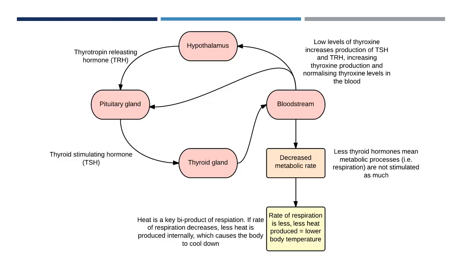The torpor will end when the low levels of thyroxine are detected by the hypothalamus, which will increase production of TSH and TRH from the pituitary gland, thereby increasing production of thyroxine and normalizing thyroxine levels in the blood. This will stimulate metabolism in the cahirinus, which will increase its body temperature, ending the torpor.